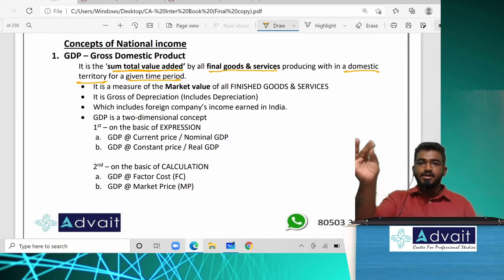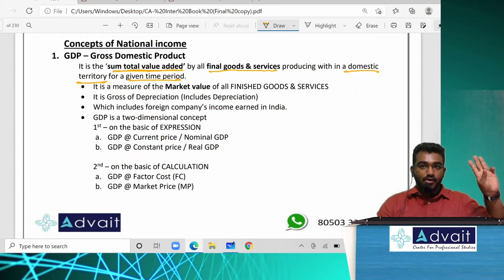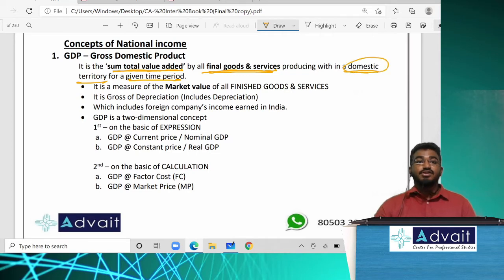GDP, GNP, NDP, NNP, whatever it is, depending upon the situation and the concept, the words start changing. Now you need to understand three important technical points here. Which are they? Sum total value, which we already understood. Final goods, which we already understood. And there comes a question: what is domestic territory? Can anyone tell me what you mean by domestic territory?